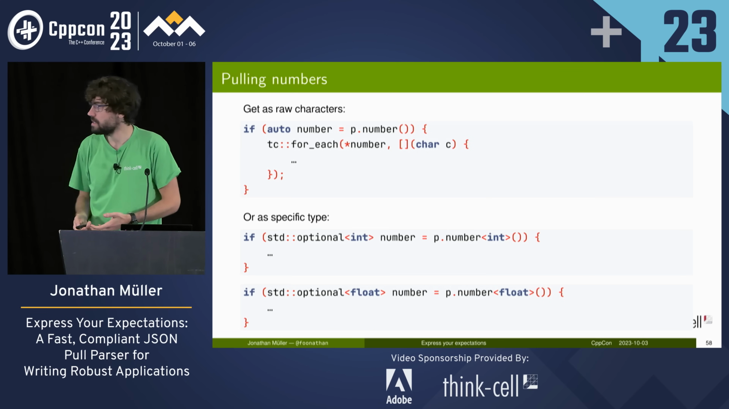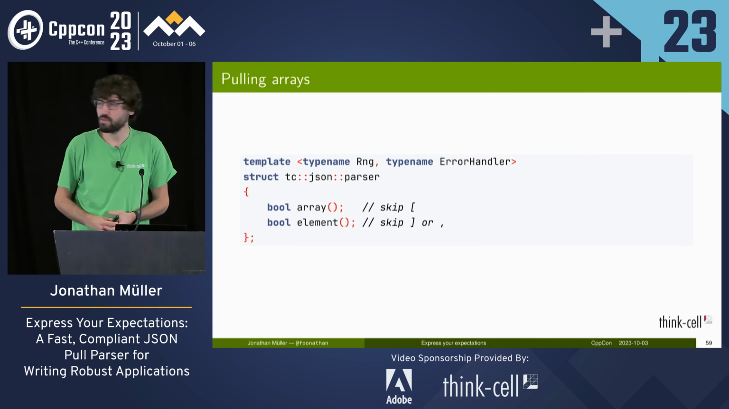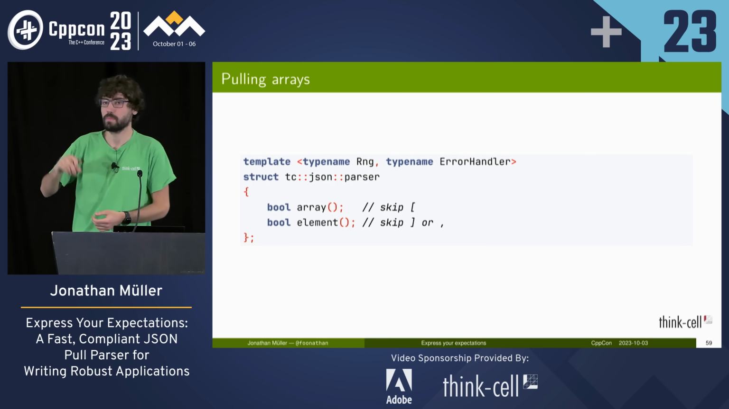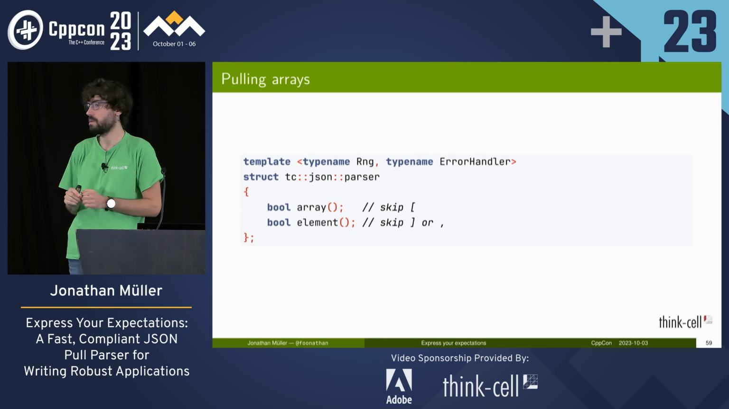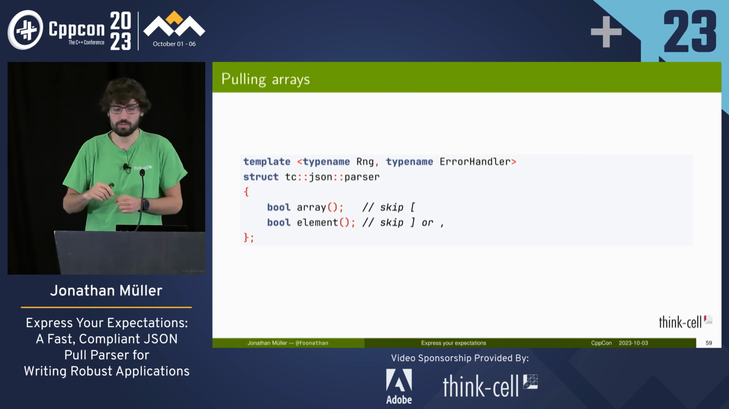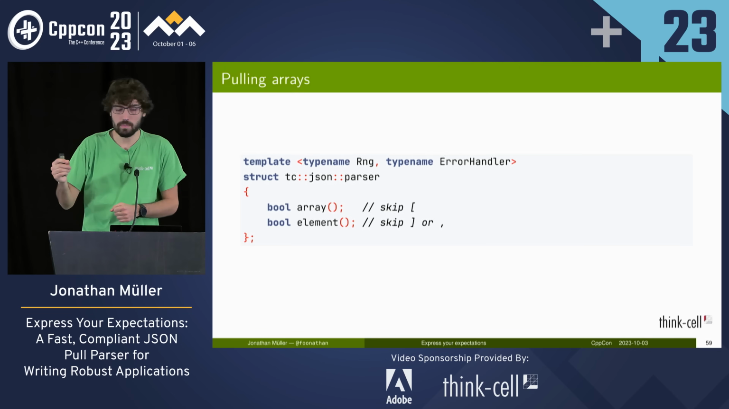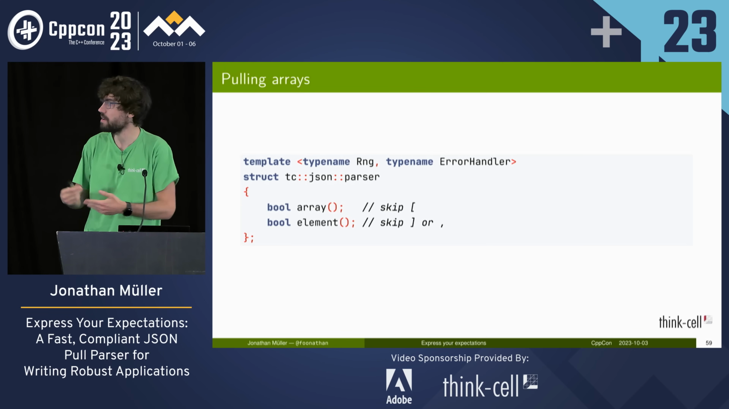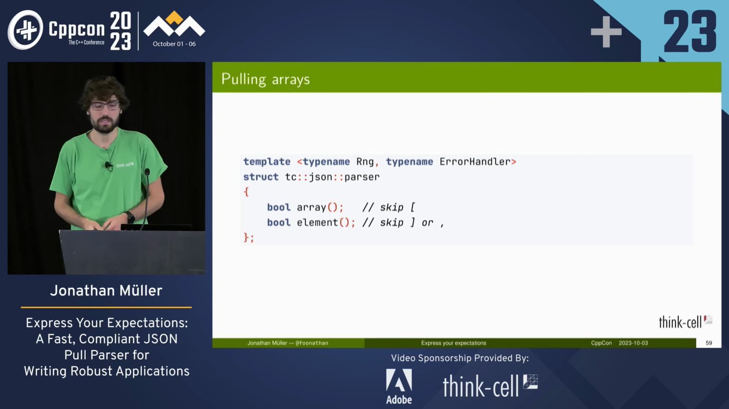And again, the complexity here is what happens with objects and arrays. For an array, we've got two functions, array and element. Array only deals with the opening bracket of the array and returns true if we have an array. Then it consumes the opening bracket and continues on. And element must be called to check whether we have an element. So it will check for the end of the array and also skip the comma as appropriate.